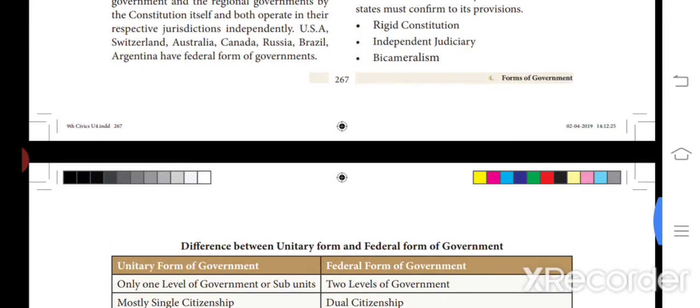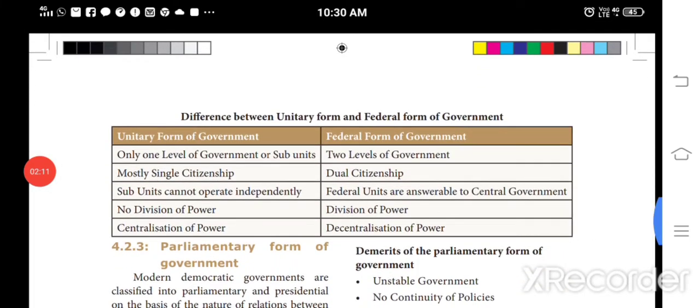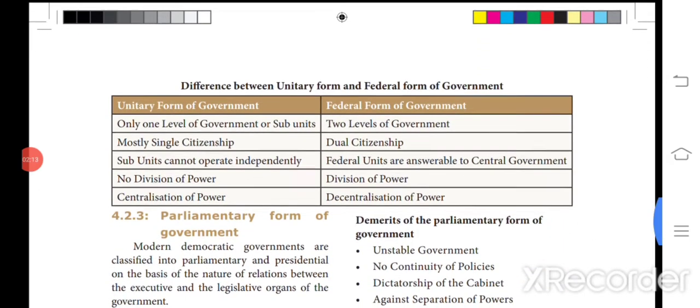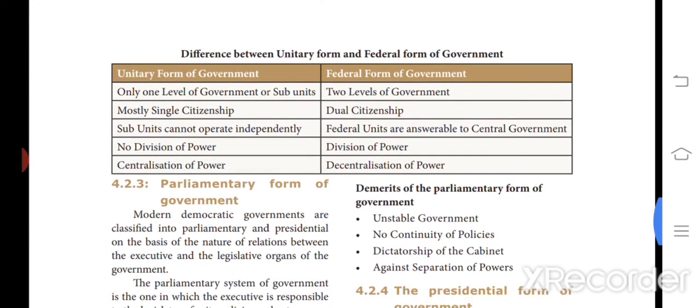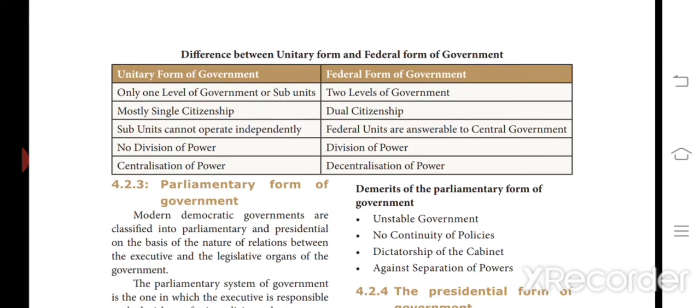Okay guys, next we can see the differences between unitary form and federal form of government. First, unitary has only one level of government or subunits. In federal form we have two levels of government. That means in unitary we have only one single supreme power, right? So there is only one level of government, but in federal form we have two levels.